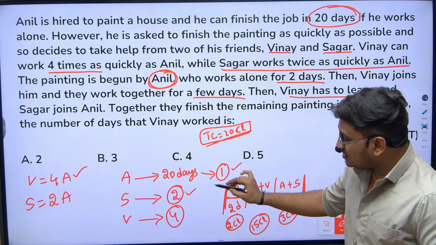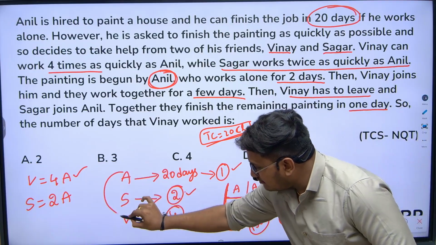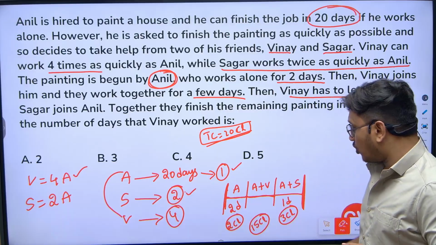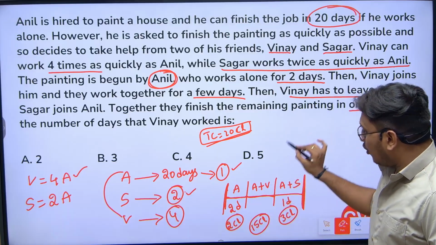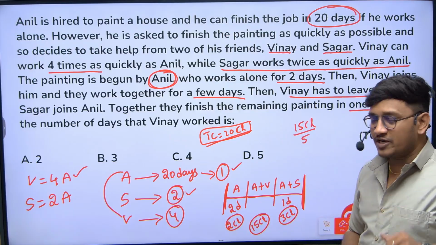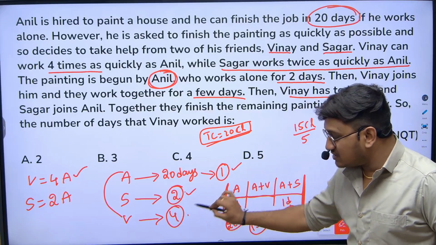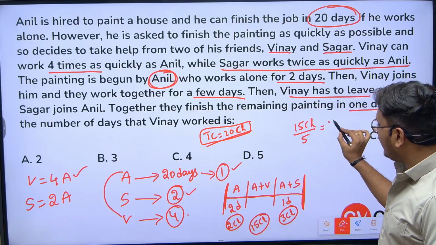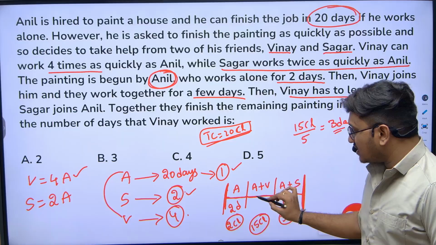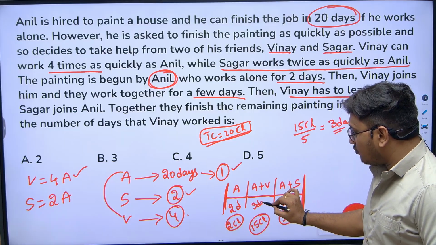What is the efficiency of Anil and Vinay? Anil can eat 1 chocolate, Vinay can eat 4 chocolates. Together they eat 5 chocolates per day. Now they have 15 chocolates and their efficiency is 5 chocolates per day. How many days required? 3 days required. 5 times 3 is 15. So they worked for 3 days.